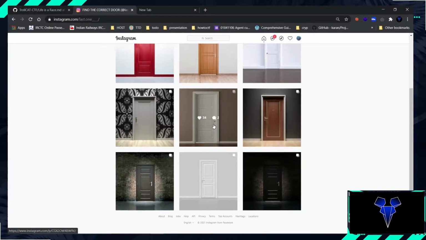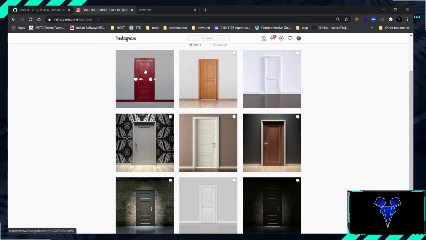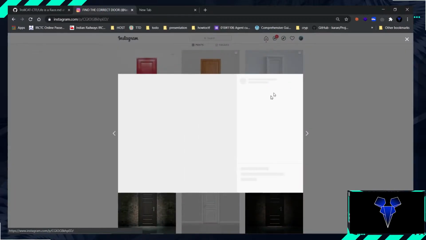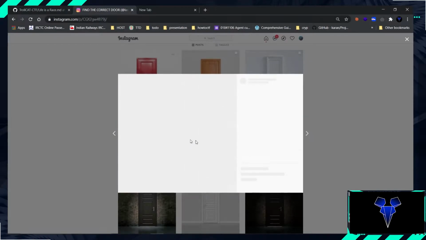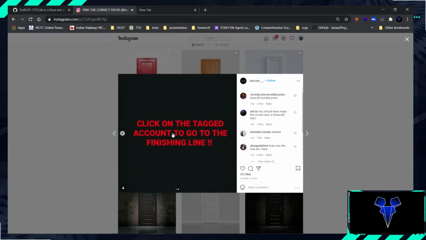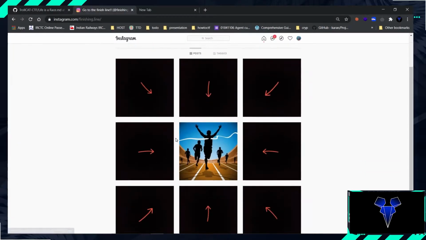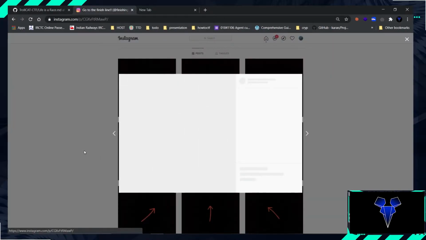If you check which post has the most amount of likes and comments, that would be the right door. So these two, let's check these. Claimed. Okay, so this one is not the door. Okay, here, finishing line. So here we are at the finishing line.